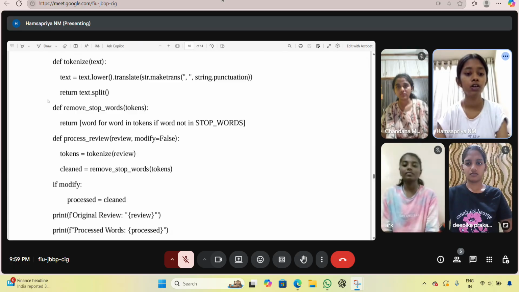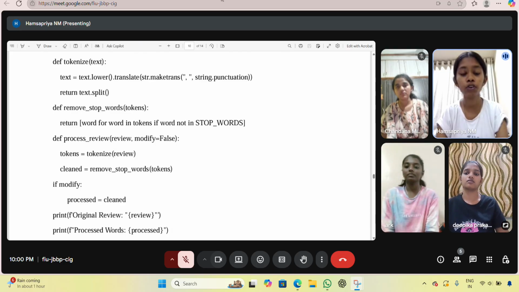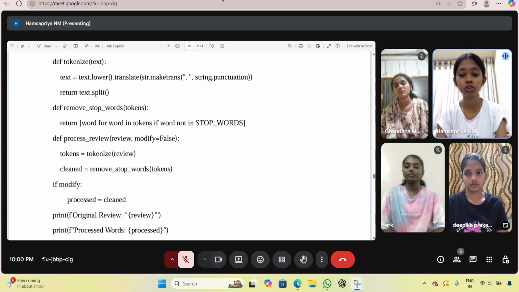The process review function: here the code inside the if modify and else blocks is not indented properly, which would cause an indentation error when running. Lists are mutable, printed with a message indicating it's suitable for modification. Tuples are immutable, safe for secure, unchangeable storage. Printed with a message indicating it's being used for secure storage.